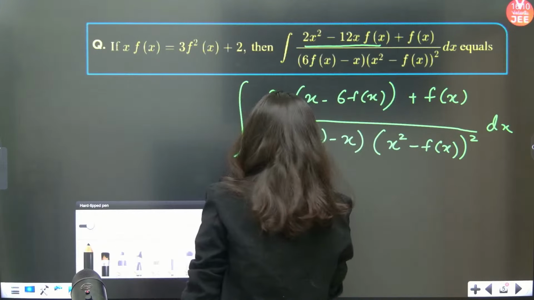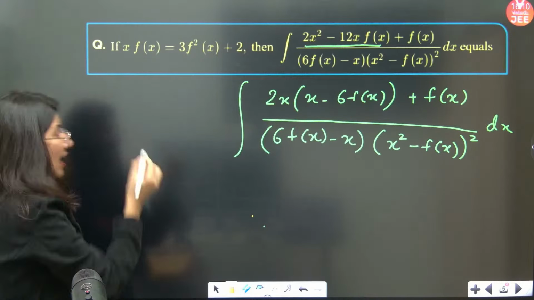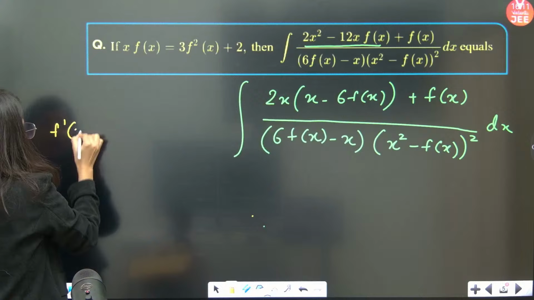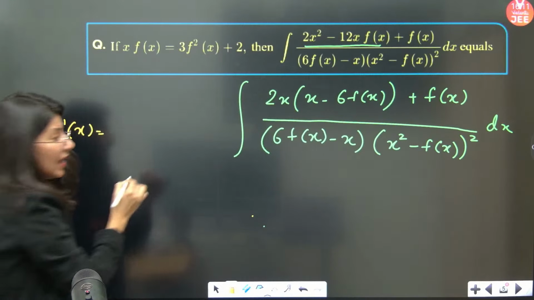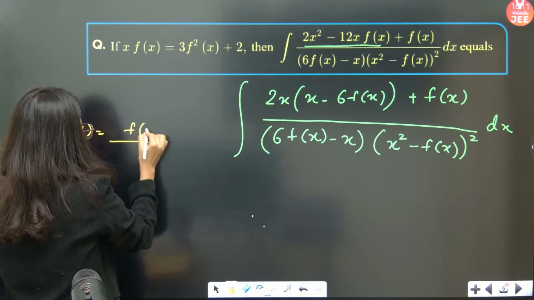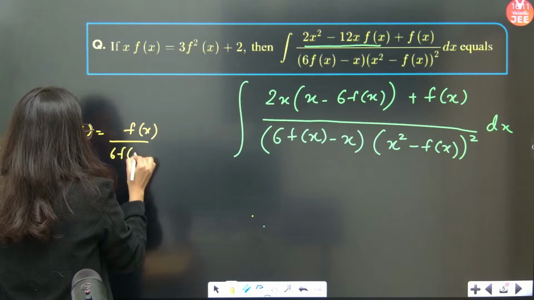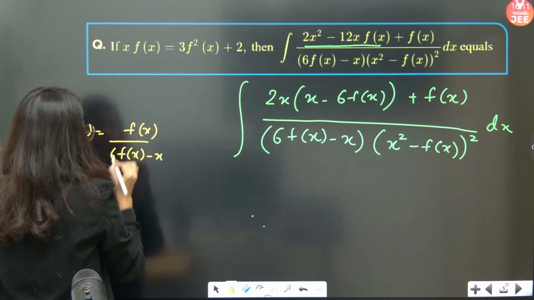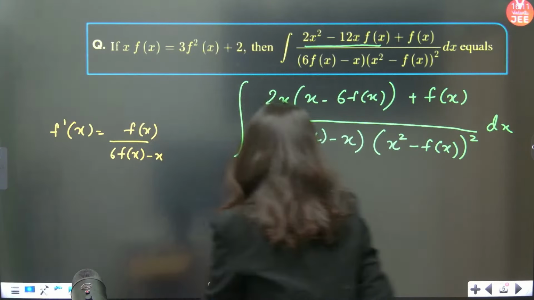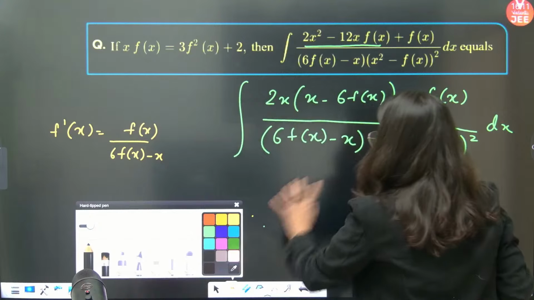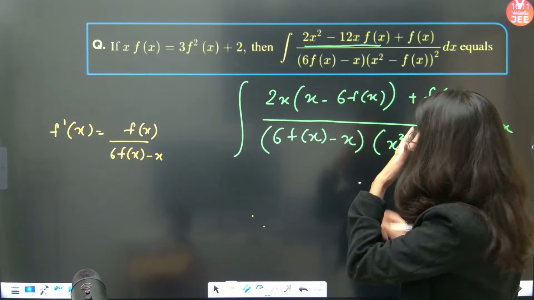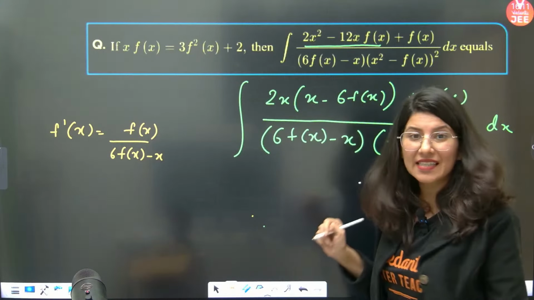Let me copy that expression, f dash x, which we have calculated. f dash x is nothing but f x upon 6f x minus x. Correct or not? So now with the help of this, we are going to try and understand. So this is x minus 6f x.